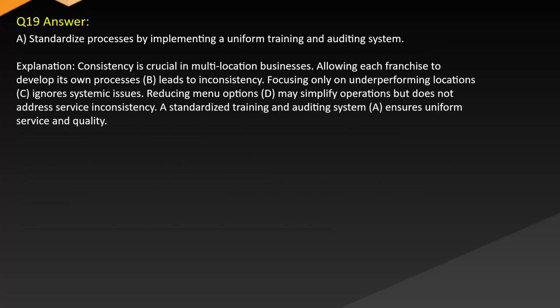Answer A. Standardize processes by implementing a uniform training and auditing system. Explanation: consistency is crucial in multi-location businesses. B. Allowing each franchise to develop its own processes leads to inconsistency. C. Focusing only on underperforming locations ignores systemic issues. D. Reducing menu options may simplify operations but does not address service inconsistency. A. A standardized training and auditing system ensures uniform service and quality.